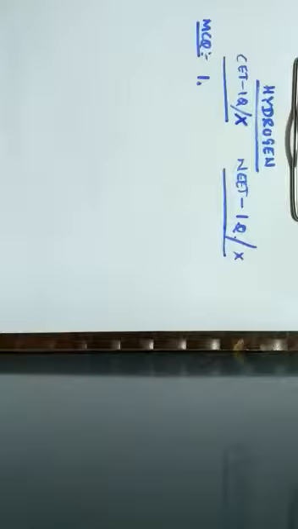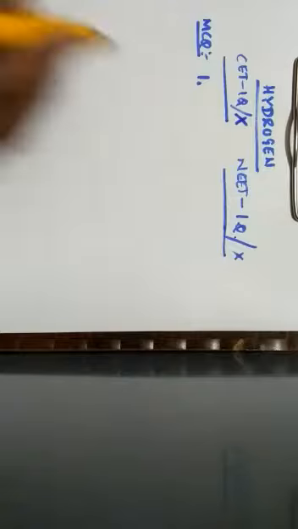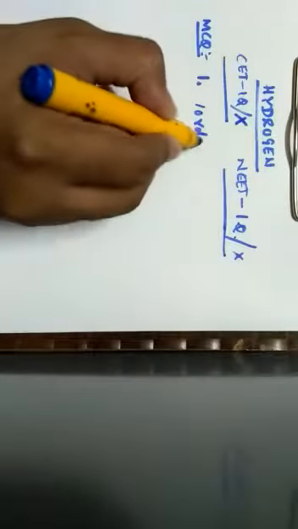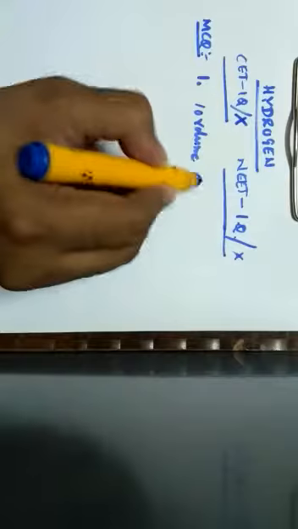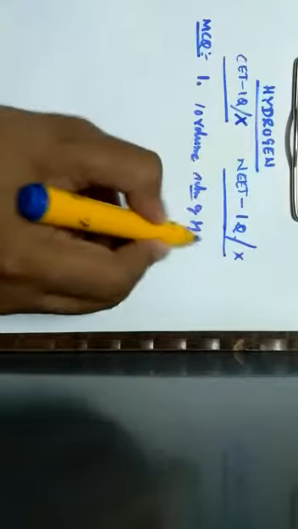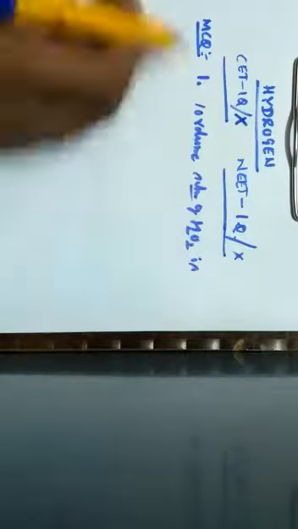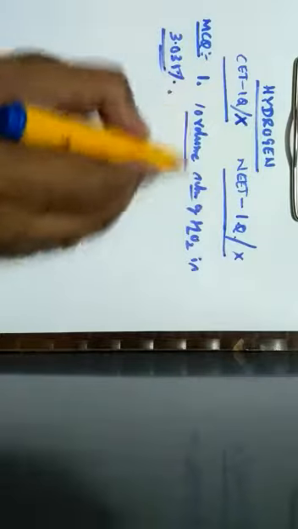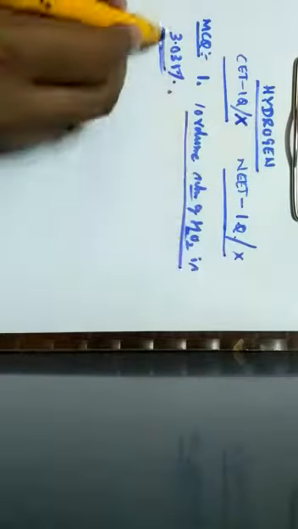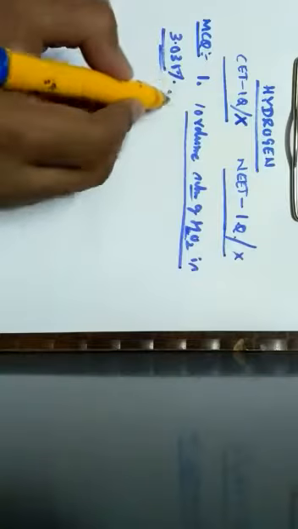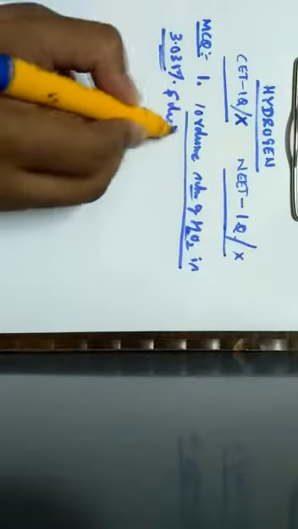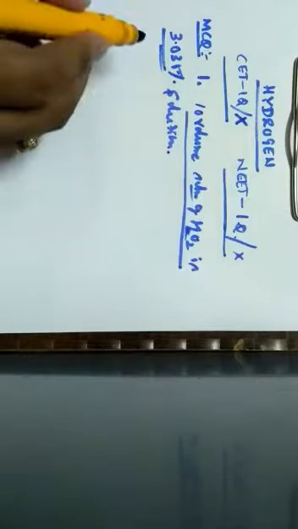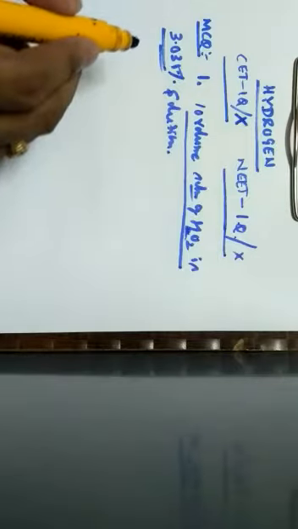First question: a commercial sample of hydrogen peroxide is labeled as 10 volume. Its percentage strength is nearly. So it has been given as what? 10 volume. So 10 volume solution of hydrogen peroxide is 3.035%. So it is a directly known thing. 10 volume solution of hydrogen peroxide is 3.035 percentage solution. Therefore, it has been given as how many volumes? It has been given as 10 volumes.